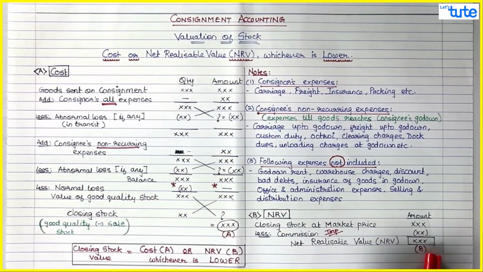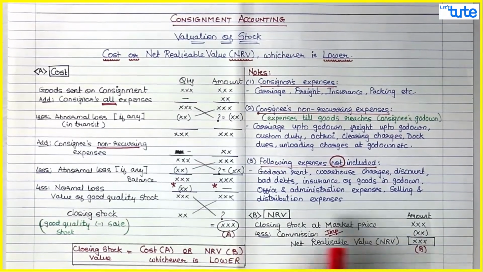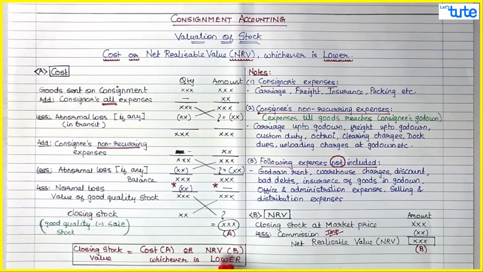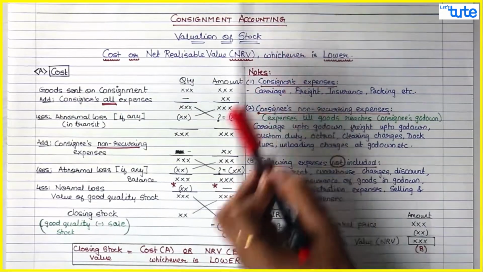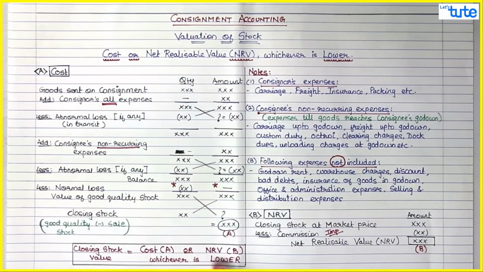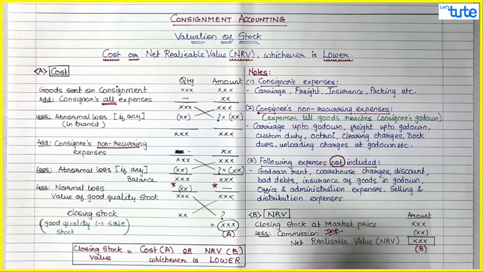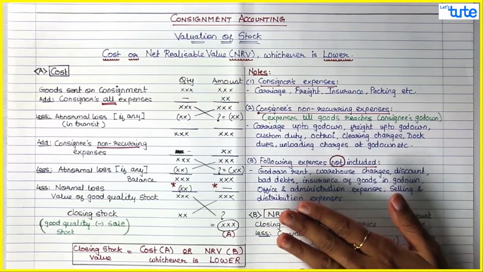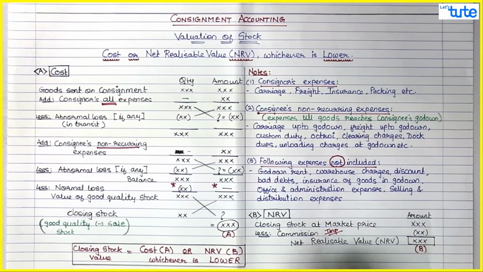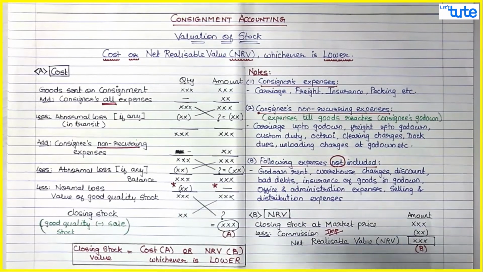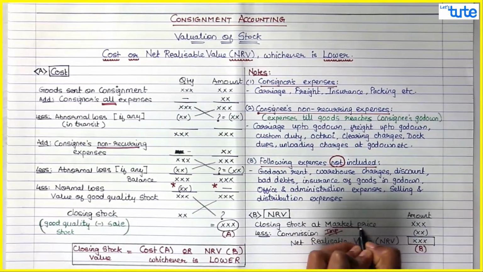And this is your A or B. Your closing stock would be cost, that is your A, or net realizable value B, whichever would be lower. So I have repeated over here, cost or NRV, whichever is lower. So guys, you understood this. NRV you have to do only if it is specified in the question. If they don't specify, what will they specify? They will specify the market price.